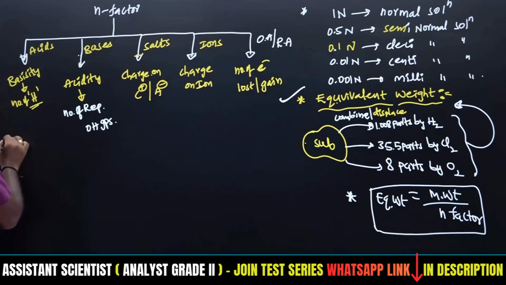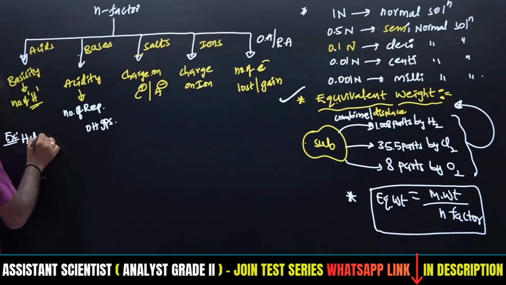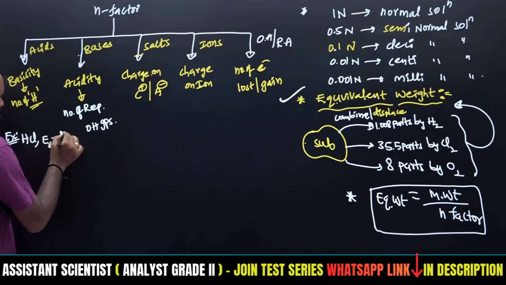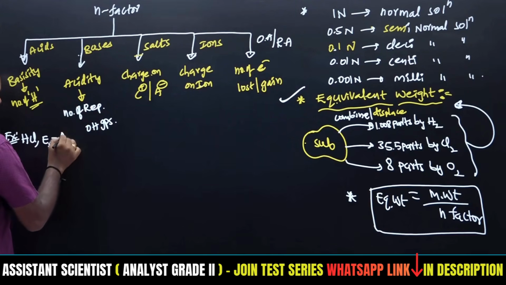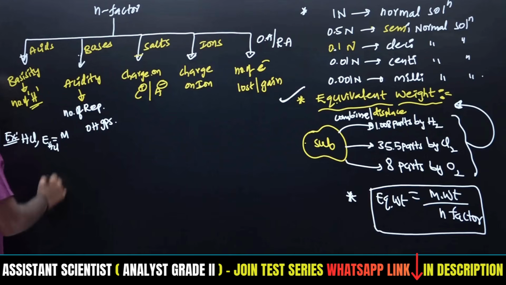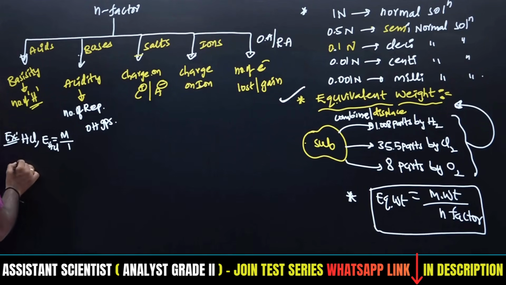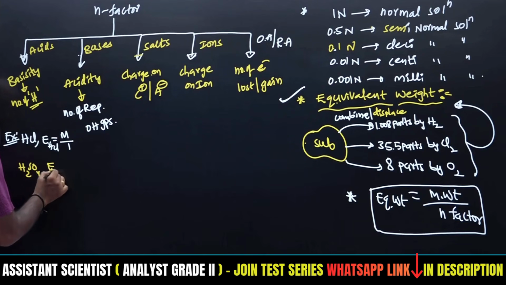For example, here I am going to calculate. HCl is there. What is the equivalent weight of HCl? E of HCl will be the molecular weight of HCl, denoted with M, divided by how many replaceable H plus it will give, which is 1. Therefore M by 1. Next, H2SO4 is there. Equivalent weight of H2SO4.